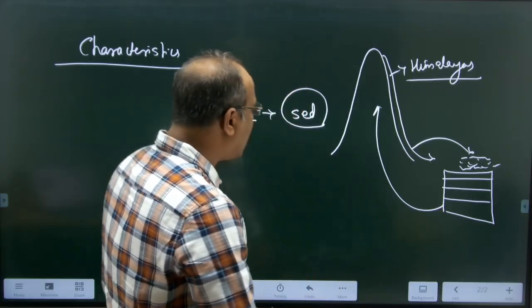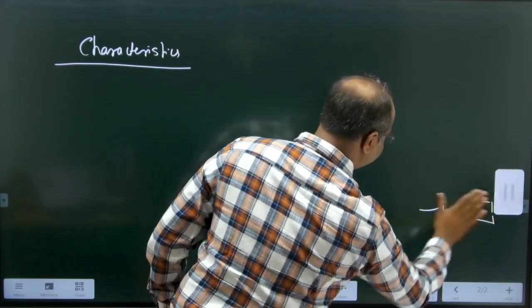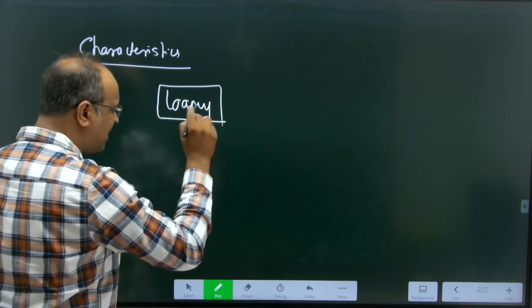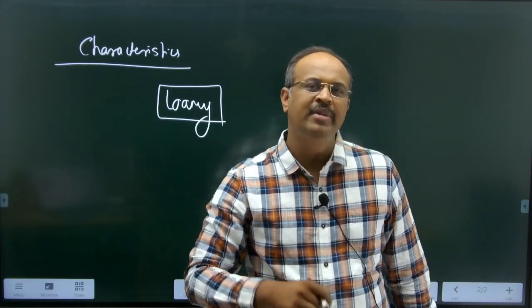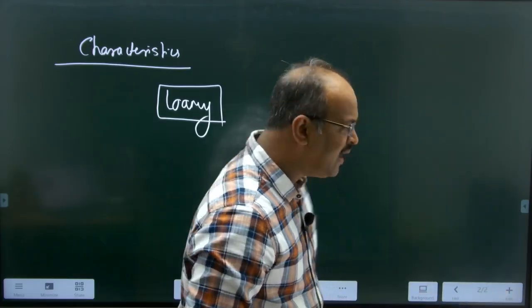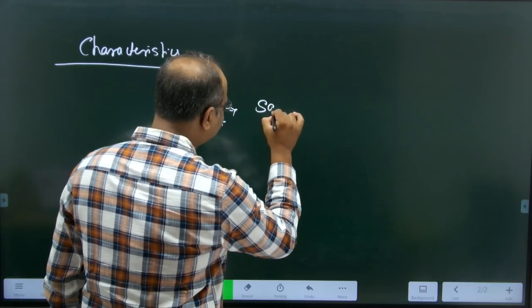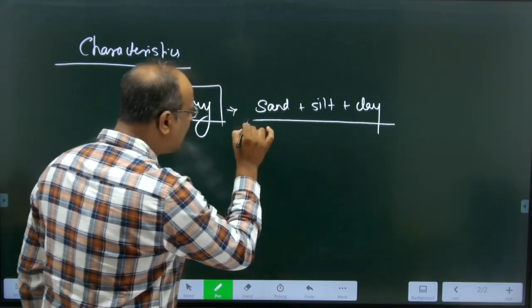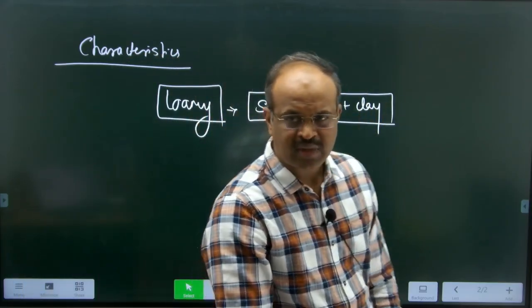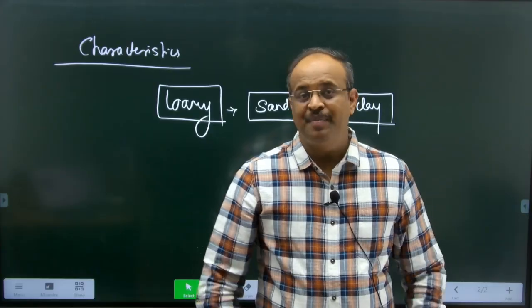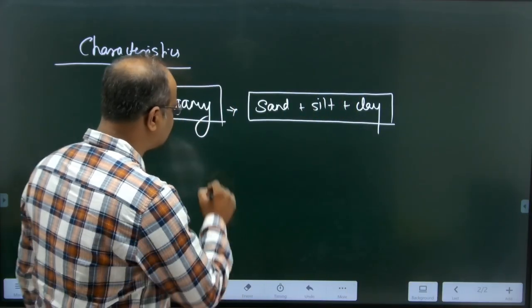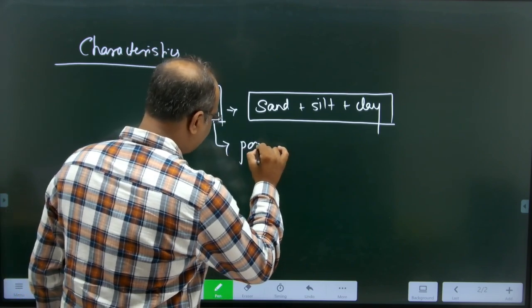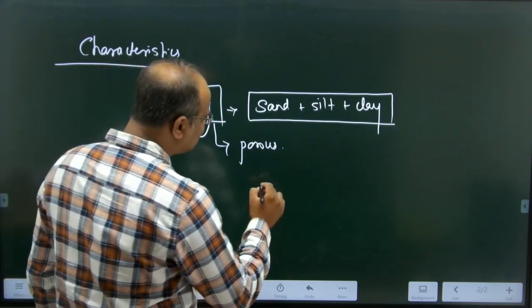But these soils are loamy in nature. Of course they will have some other characteristics too, but again they are loamy in nature. So what do you understand by loamy? When the percentage of sand, silt and clay is in equal proportion, it is called a loamy soil. Because of that, this soil is very porous, as well as fertile.